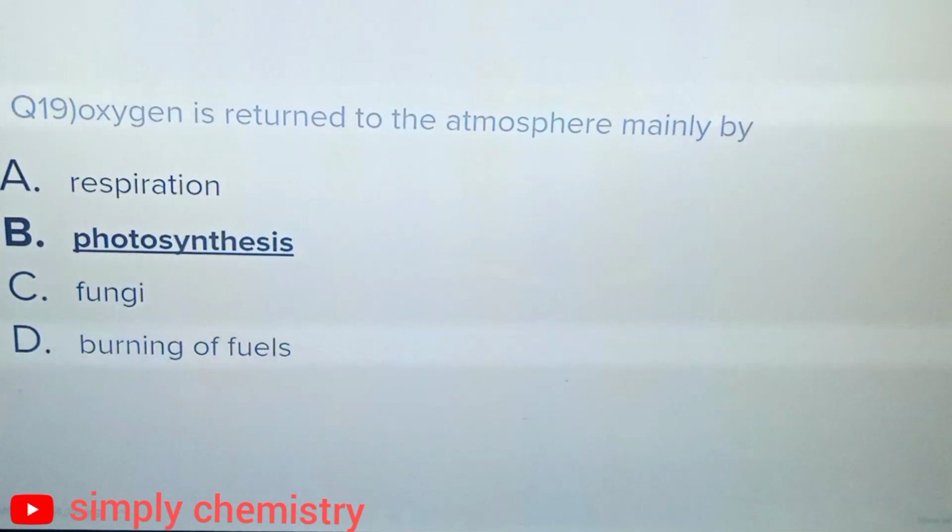Question number 19. Oxygen is returned to atmosphere mainly by option A, respiration, option B, photosynthesis, option C, fungi, option D, burning of fuels. And the correct answer is option B, photosynthesis.